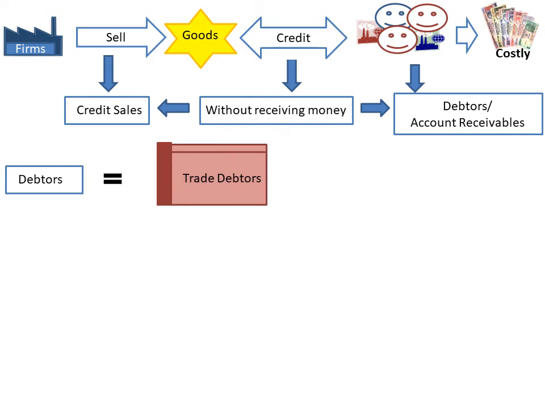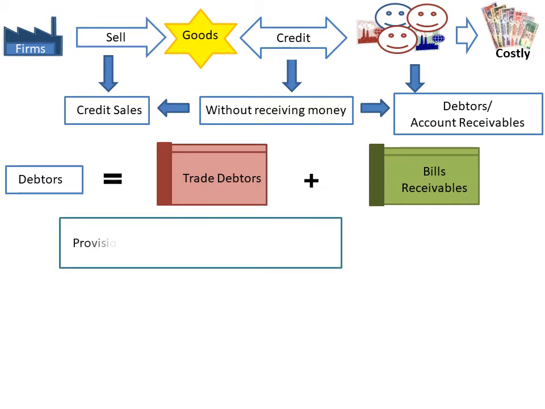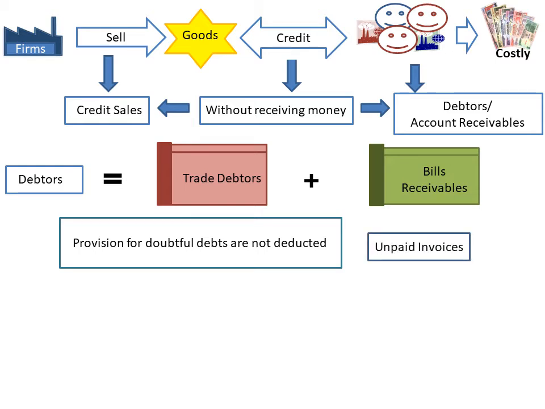Debtors include trade debtors and bills receivables. Trade debtors are individuals or organizations that owe money to the firm. Please note that while considering the amount of trade debtors, provision for doubtful debts should not be deducted. Otherwise, it will show misleading results. Bills receivables are sale bills or invoices for which the firm will receive money in future.